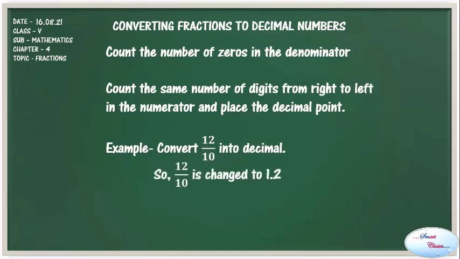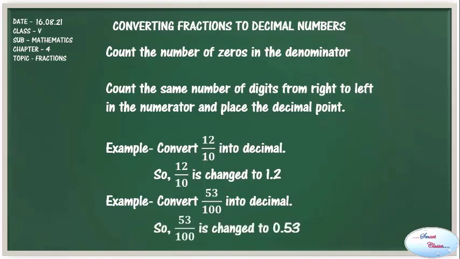1.2. For example, convert 53 upon 100 into decimal. Here there are 2 zeros, so we will count till 2 places from the right. After counting till 2 places, we will place the decimal point. So we will get 0.53, which will be written as 0.53.